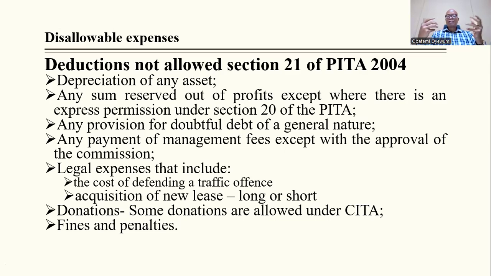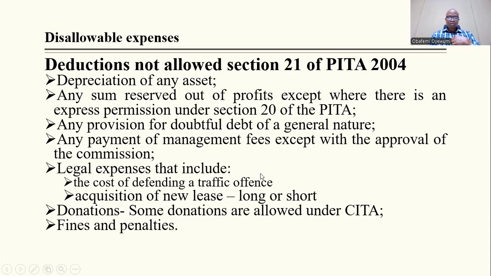At the end of the day, you have excess. Maybe you appropriate it to a particular reserve account, that is not also allowed as a liable expense. Any payment of management fees, except with the approval of the commission.